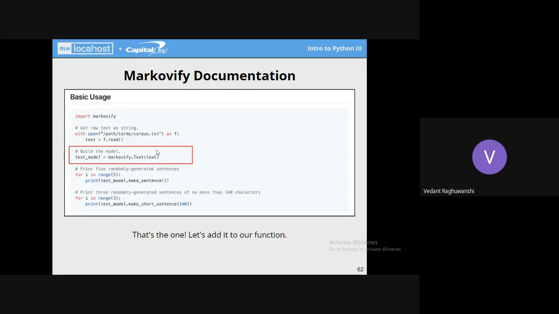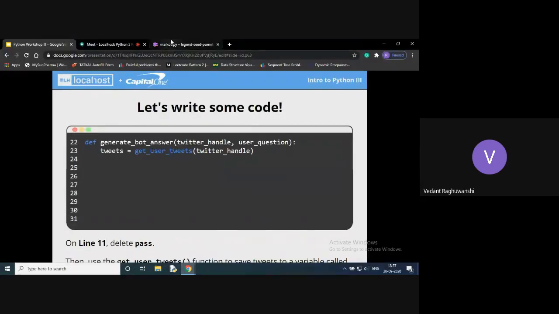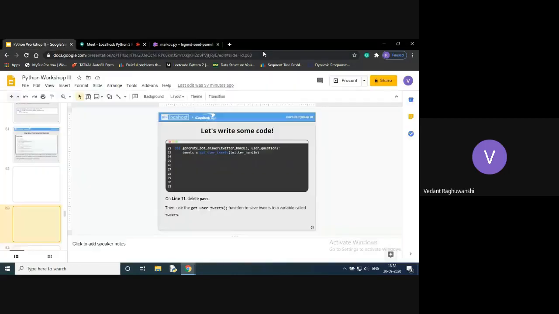So our application is returning nothing. So we'll be using it now. So go on to the next function, which is known as generate bot answer. The function which is just below our given function. The first function was generate bot answer with text model. The next function is generate bot answer. So we'll be writing this piece of code there. I'll be jumping back to the slides.